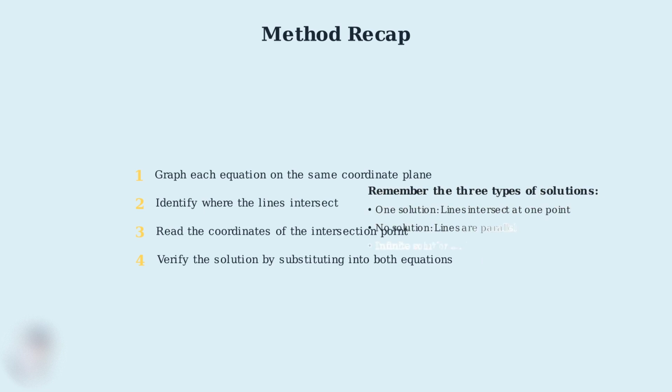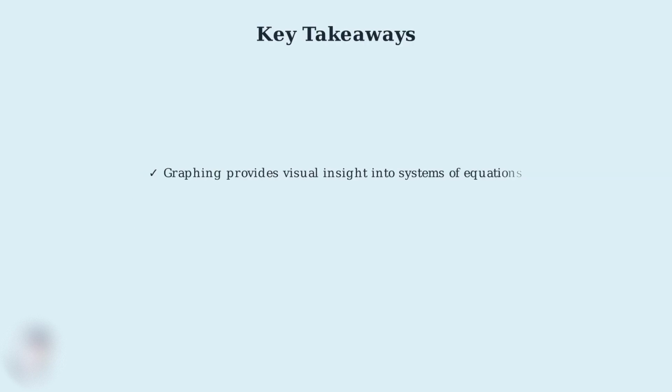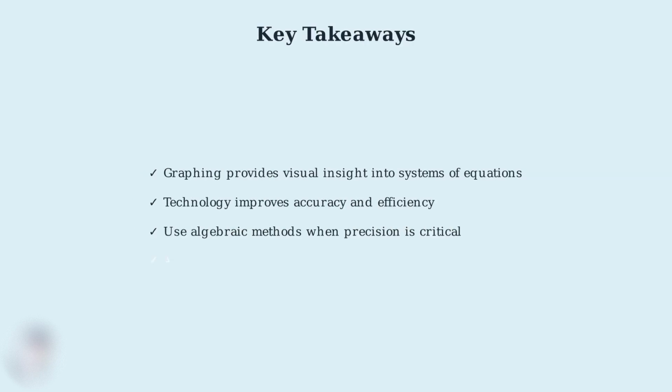Remember the three types of solutions you might encounter: one solution when lines intersect at one point, no solution when lines are parallel, and infinite solutions when the lines are identical. The key takeaways from solving systems of equations by graphing are: graphing provides valuable visual insight into the relationships between equations. Technology can significantly improve accuracy and efficiency. Algebraic methods should be used when precision is critical, and you should always verify your solutions.